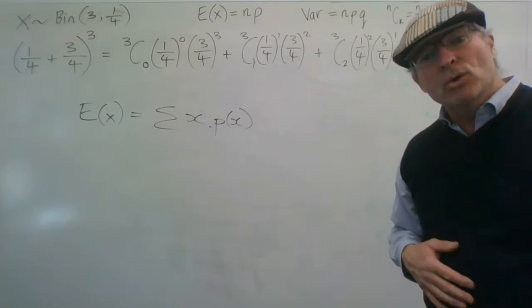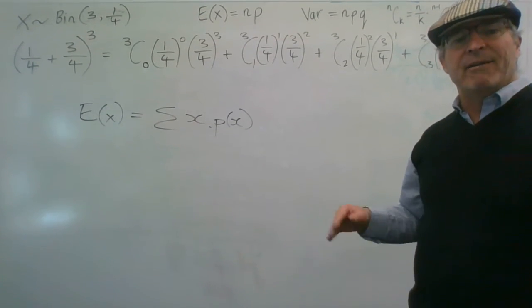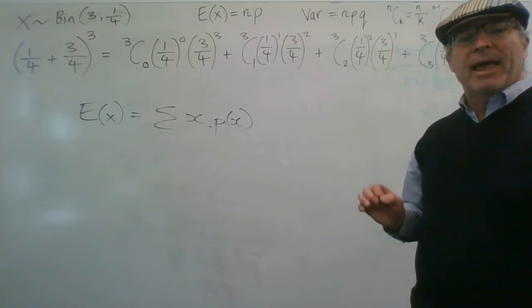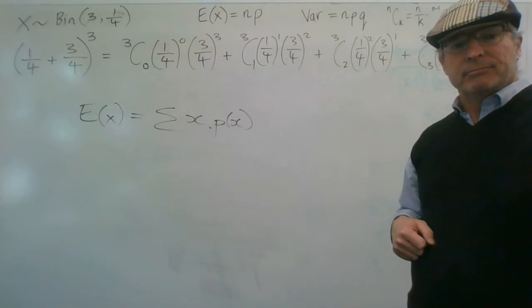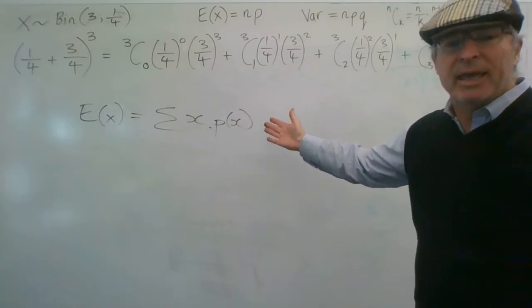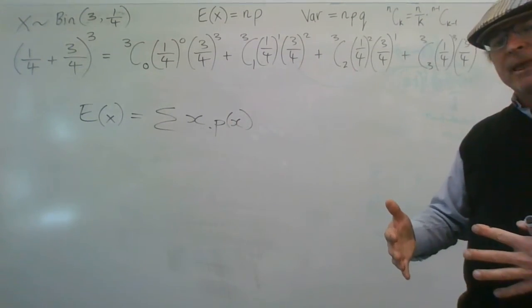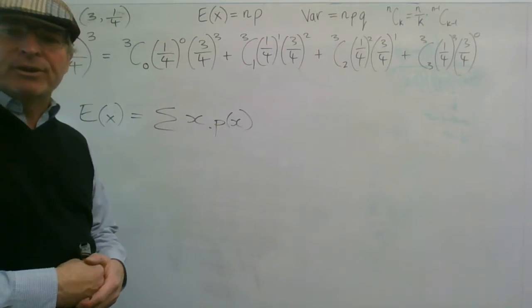If it was a continuous probability distribution, we'd find the integral of x f(x) dx, where f(x) was our probability density function. The integral is for a continuous distribution, and this is like adding up for a discrete one.